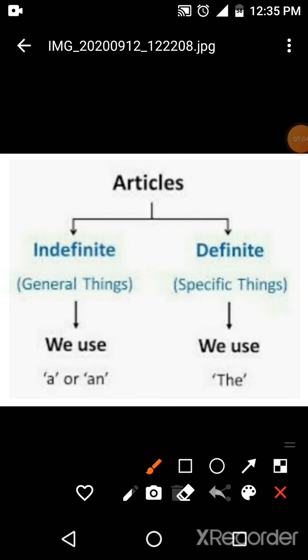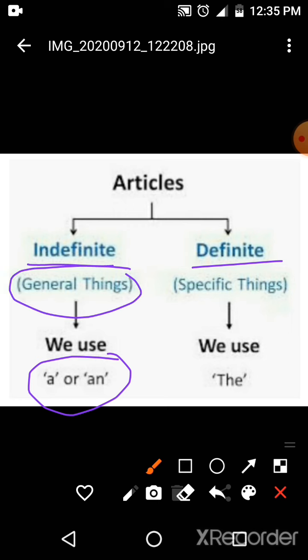There are two types of article, indefinite and definite. A and an are called indefinite articles because they are used with general things. And "the" is a definite article which is used with specific things to specify any noun.